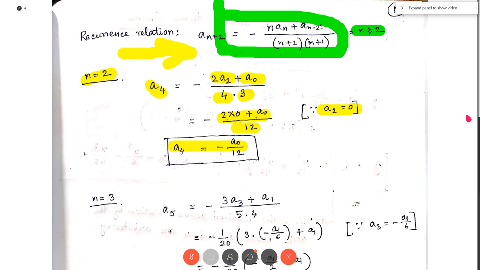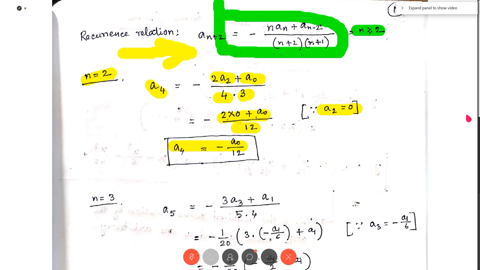So from the recurrence relation, we get different arbitrary constants for different values of n. The recurrence relation is valid for n greater than or equal to 2, so we start from n equal to 2. We put n equal to 2 in the recurrence relation and we get a4 in the LHS, because a(n+2) is a(2+2), which is a4.